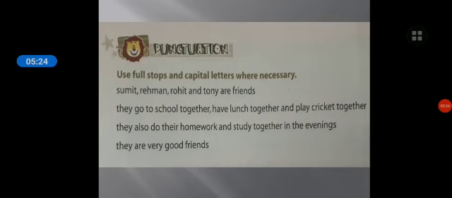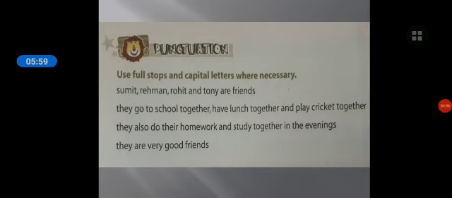Now, this is from the book exercise, punctuation. Use full stops and capital letters where necessary. Sumit, Rahman, Rohit and Tony are friends. They go to school together, have lunch together and play cricket together. They also do their homework and study together in the evenings. They are very good friends. So they are asking us to put the full stops and capital letters where necessary.